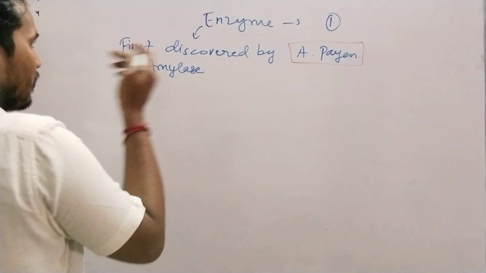That's it. Now if you see the properties of the enzyme, I am going to tell you about the following properties.